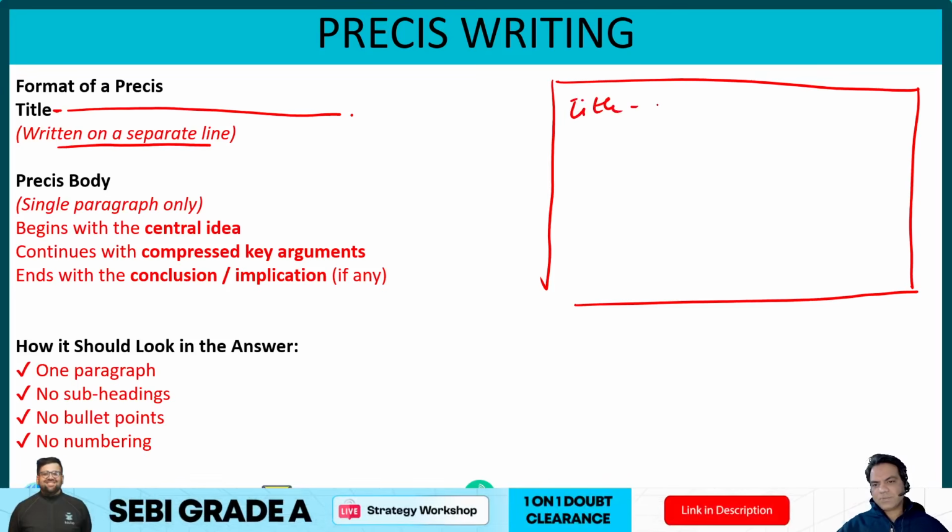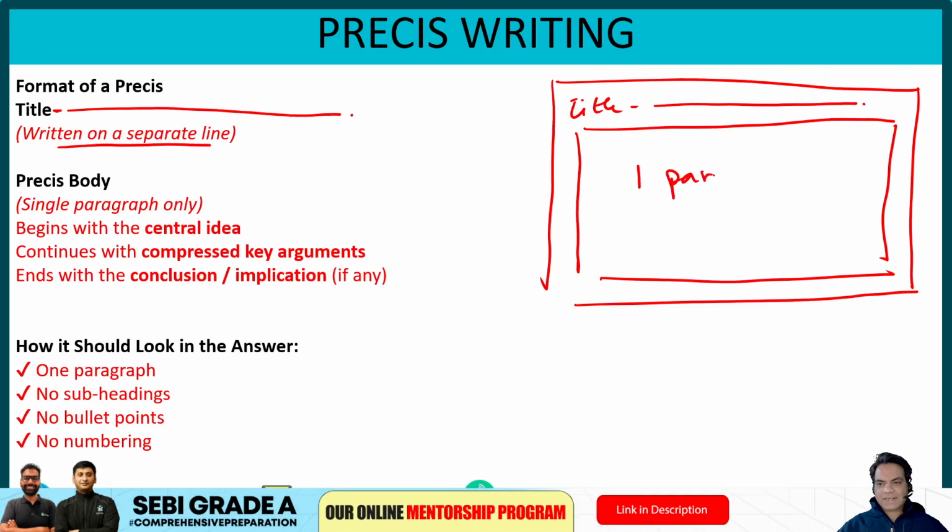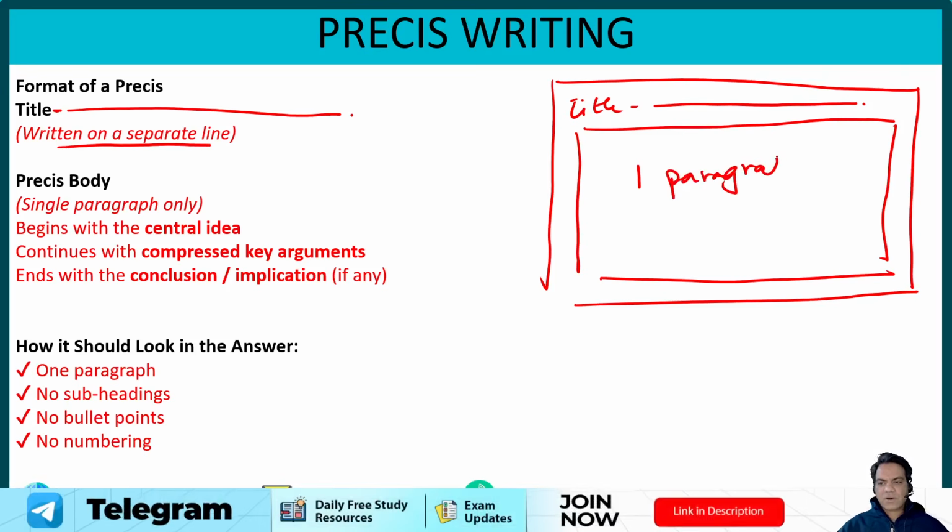Your title should be written here on the top, and then everything that you have to write in the Prezi has to be written in one paragraph below the title. That is the structure of a Prezi. Please remember this, guys. Everything in a Prezi is written in only one paragraph. So the title on top, and below that title, the Prezi body, a single paragraph only.